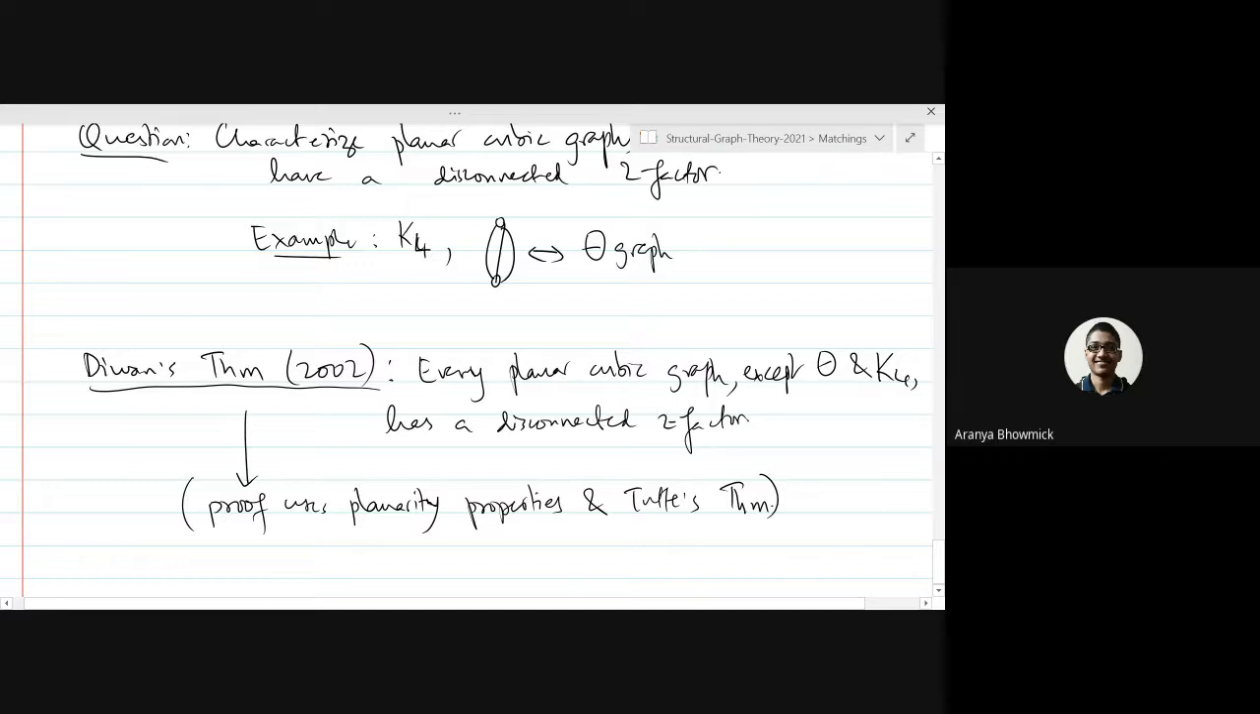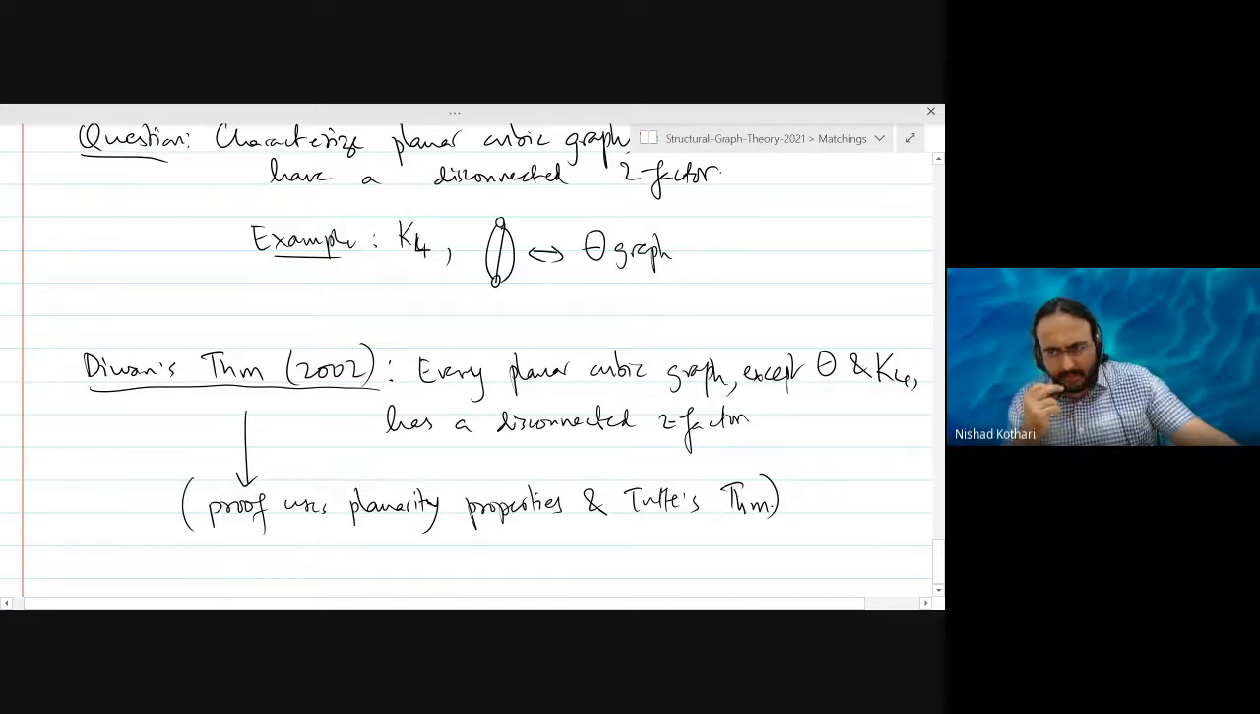Is the proof very complicated? I have read it. It is long. It is not too difficult. But it uses planarity and Tutte's theorem in innovative and creative ways. So it's definitely not a trivial proof, and it's lengthy because there is a good amount of case analysis.